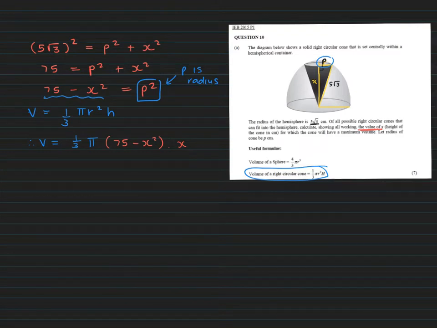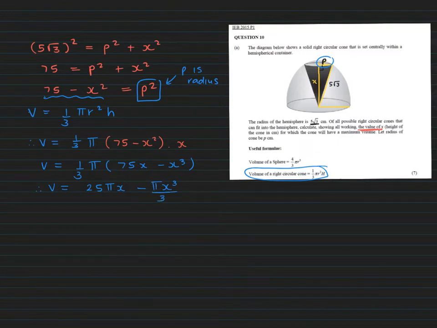We need to simplify this. So the volume is equal to, by multiplying in, right? So that's going to be 25 pi minus, but we should multiply in the x as well. Okay, so let's go 1/3 pi, 75x minus x cubed. So therefore the volume is going to be 25 pi x minus 1/3 pi x cubed.